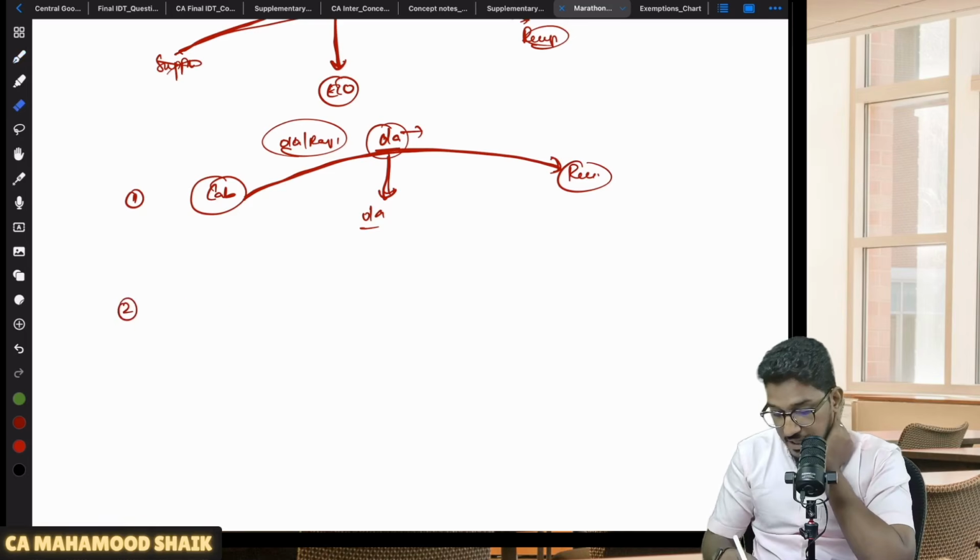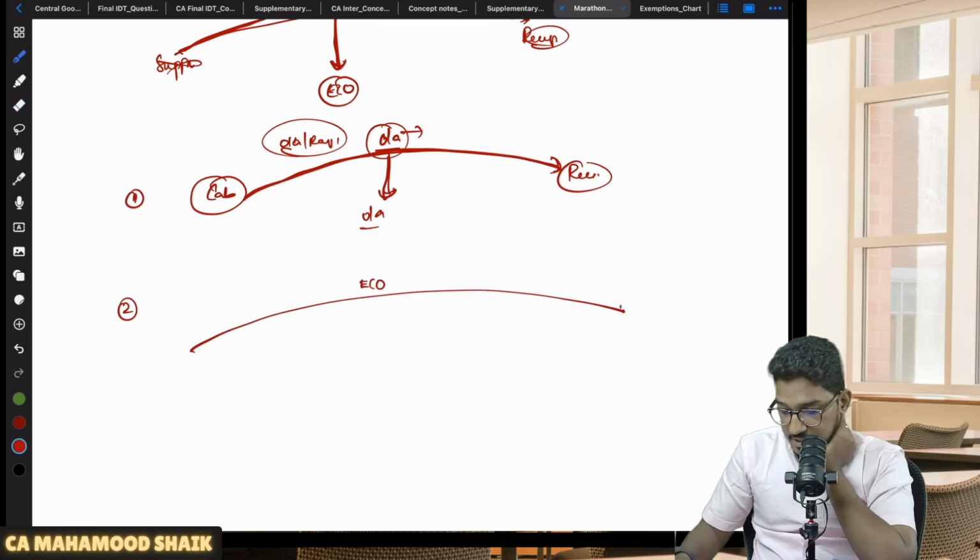So let me try to put it in a diagrammatic format. So there is an e-commerce operator and there is a service getting provided. Sir, what is that service, sir? Transportation of passengers. Just give me 1 minute. The pencil will get charged.